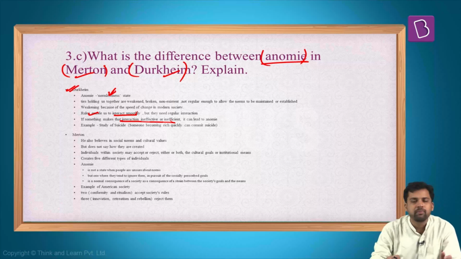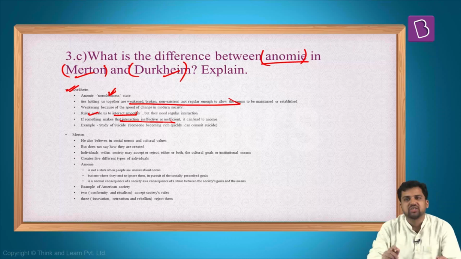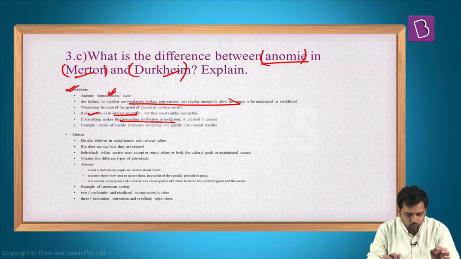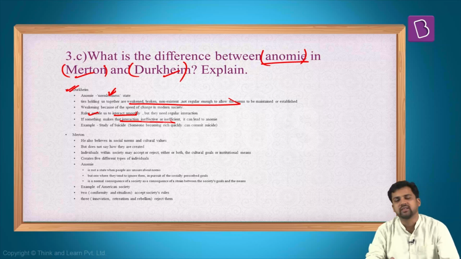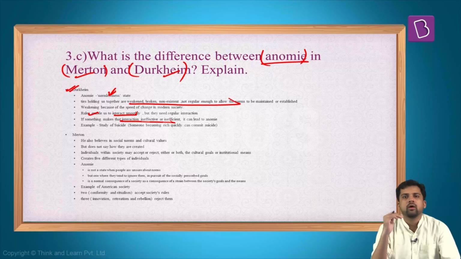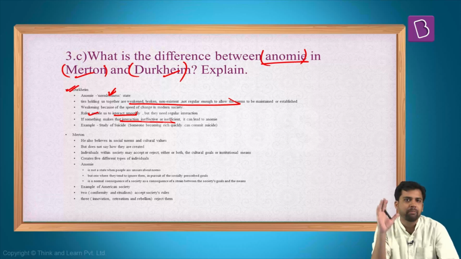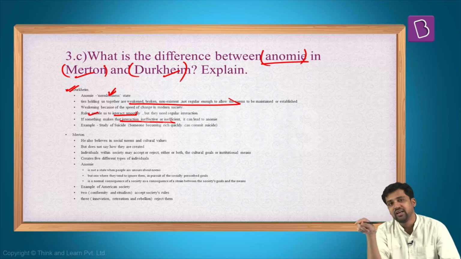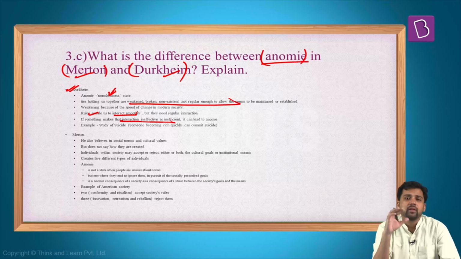But if these rules become weaker, or if they are broken, if they are replaced, if they become non-existent, then there can be an anomic situation. So, for Durkheim, anomy means normlessness. And he also gives an example. If you are becoming richer, so you should move to a higher class position in the society, you should ideally be happy, you should be contented, more than contented, you should be happy. But he says that whenever a person becomes richer, it can lead to suicides. Why? When you're becoming richer, the norms are changing.